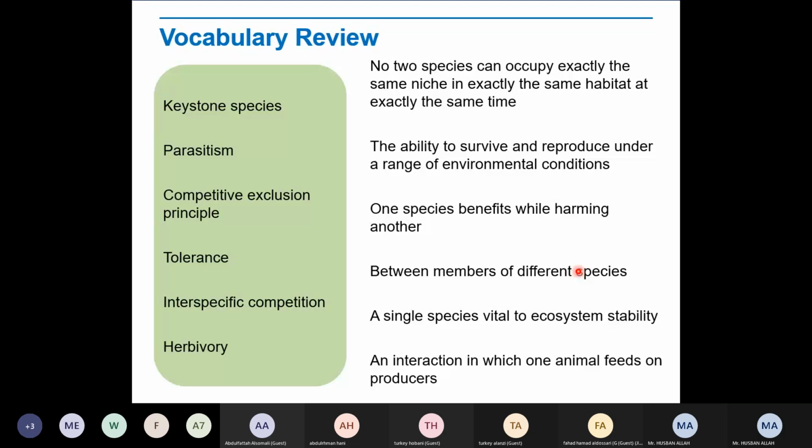race for winning. Yes. Herbivory or what? Herbivory. So the last one is remaining. An interaction in which one animal feeds on the producer. That is called herbivory, right? All the answers you can see here. So this is all about today's lesson.